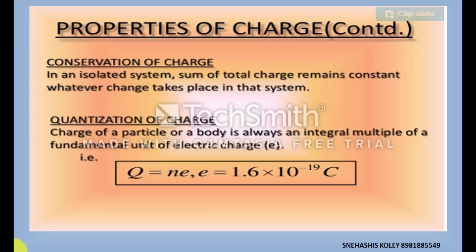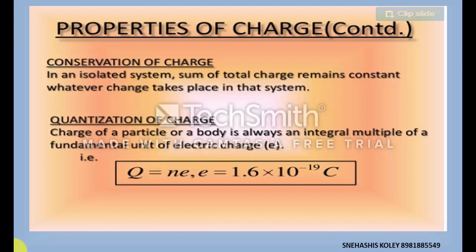If the body releases 1 electron, then the charge of the body will be +e. If it releases 2 electrons, then it will be +2e. And if it releases 3 electrons, then the charge of the body becomes +3e.